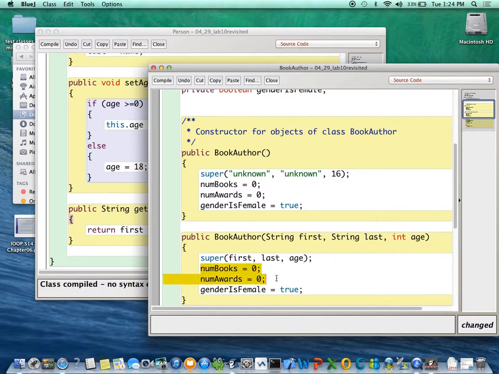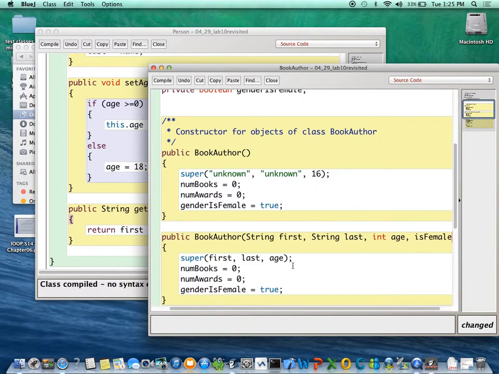And I suppose we could say first, last, age, is female. And we will run super on first, last, and age. Num books is 0, num awards is 0, and gender is female gets is female. So we need a parameter. We do. Okay? So let's compile this.